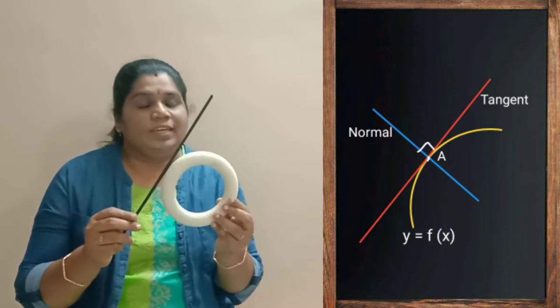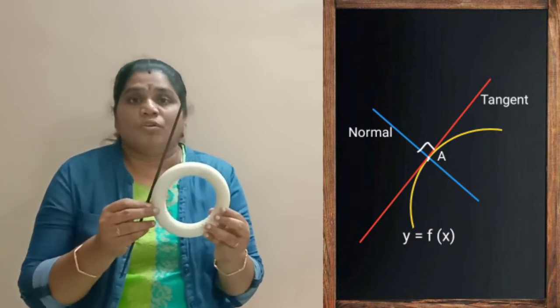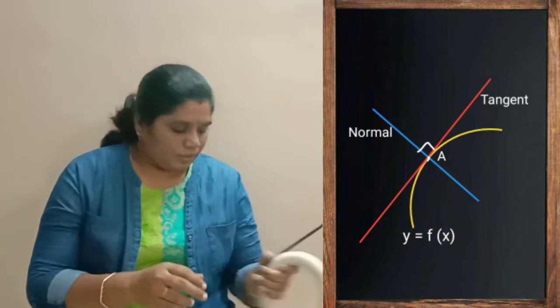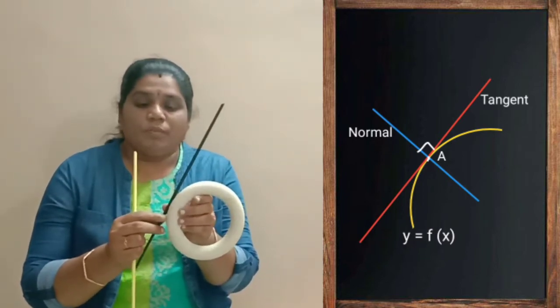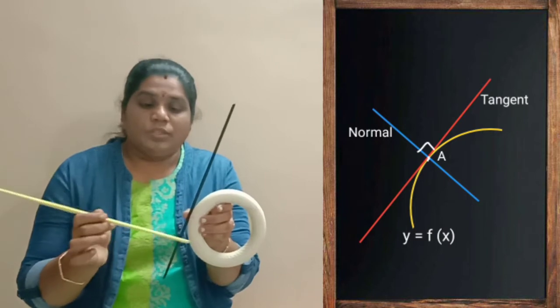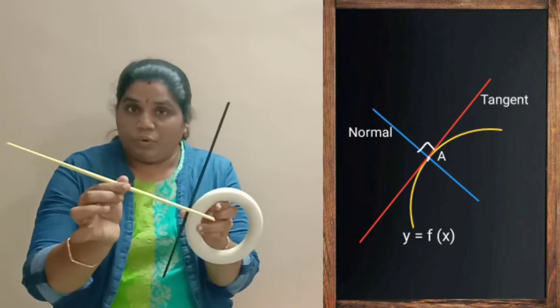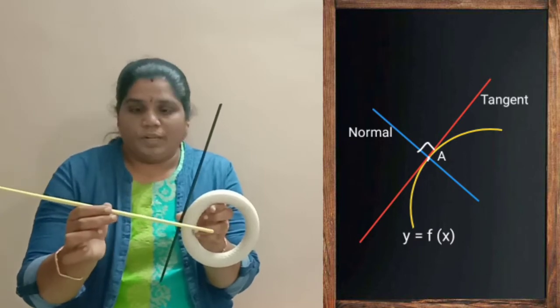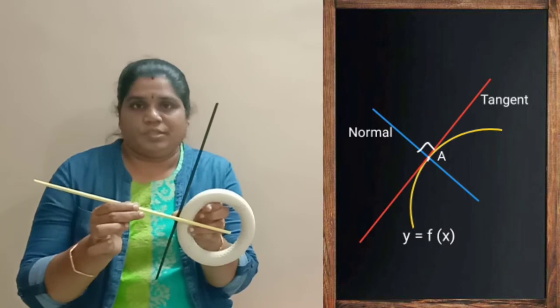Now another one is normal. What is normal? We know this is a tangent, and normal is also a line which is perpendicular to the tangent. This yellow one we call a normal, and it is perpendicular to the tangent.